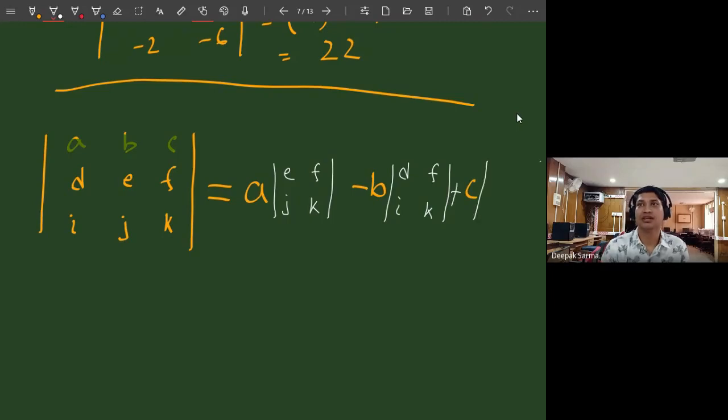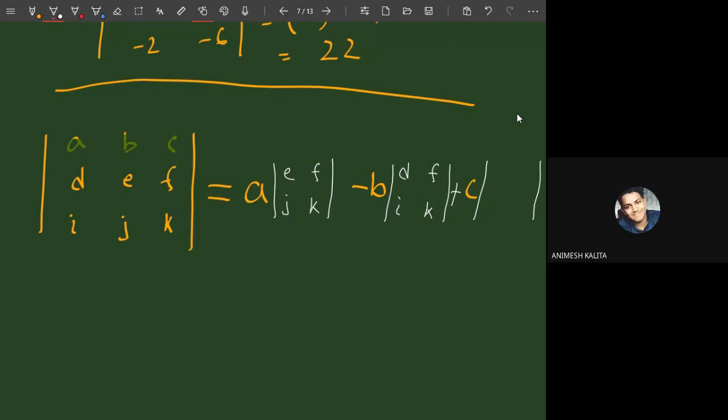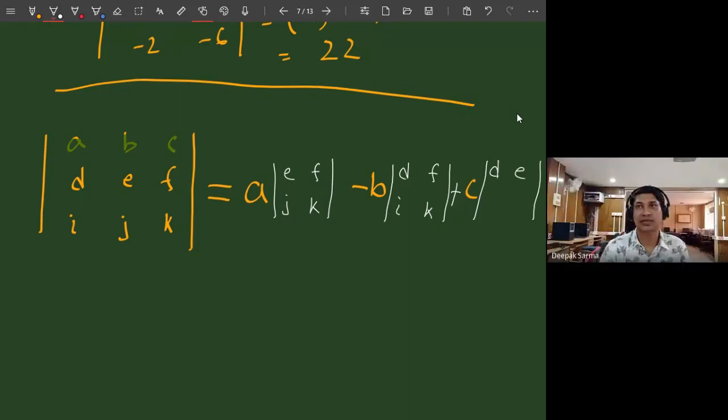Again for C, simply ignore the row and column where C is present. You can see C is in the first row, A, B, C, and the last column. What I have, can you tell me, any of you? What should I write here? So D, E, I, J.